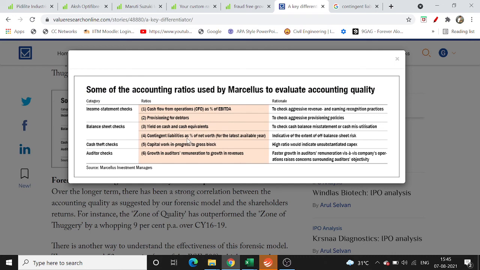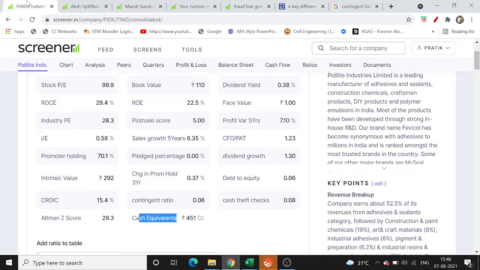Then we have contingent liabilities. We can get capital work in progress, which is a cash theft check, and we can also get it on Screener. So whatever we can include in Screener, I have done that. The rest of the parameters can't be included because of some limitations and the unavailability of the data. For that, we go to the annual report and screen through that. But generally that process is quite long and takes a lot of time, and investors like you and me won't have that much time.